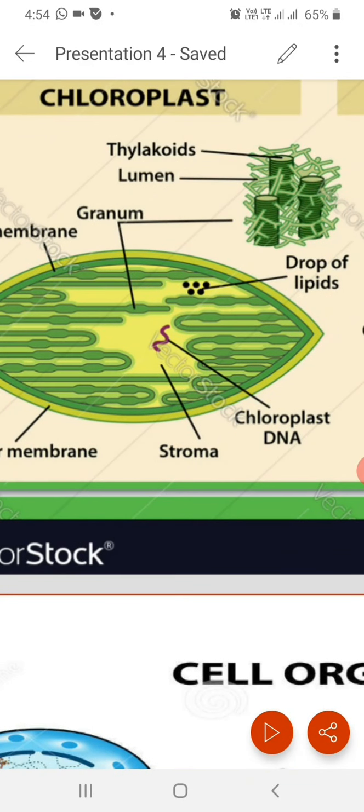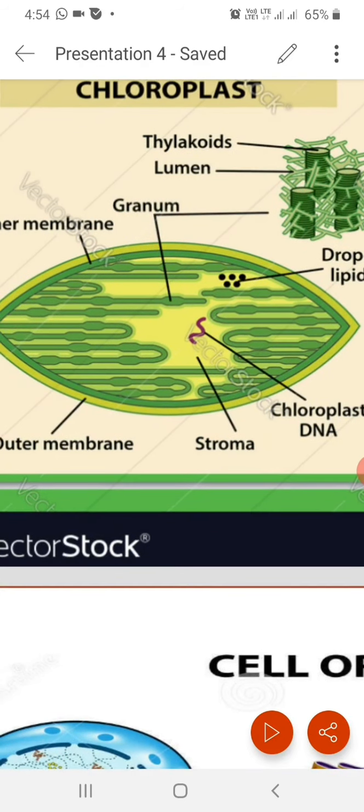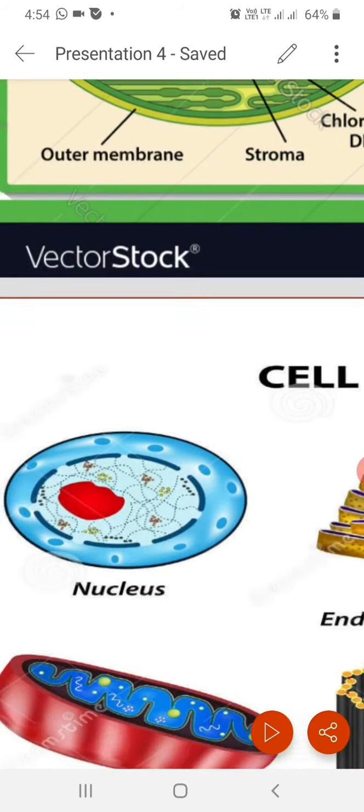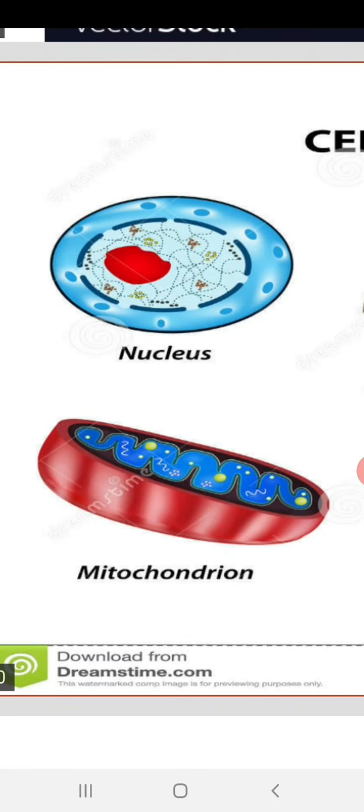Similarly, chloroplast also has its own DNA, that is called the chloroplast genome. So the DNA found in chloroplast is called the chloroplast genome. If it is present in mitochondria, it is called the mitochondrial genome. So these are the cell organelles which have their own genome.